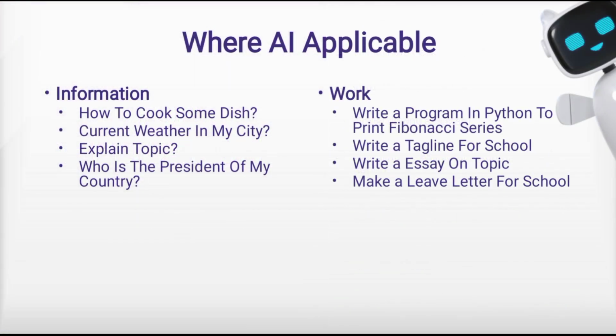Now let's see where AI can be applied. Information: if you ask for information from this chatbot, it will reply with the information you asked for. Like if you ask how to cook biryani, it will reply with the process of cooking the biryani. Working: working is also the same as information. For example, if you ask the chatbot to write a program in Python to print a Fibonacci series, the chatbot will send the Python program for the Fibonacci series.